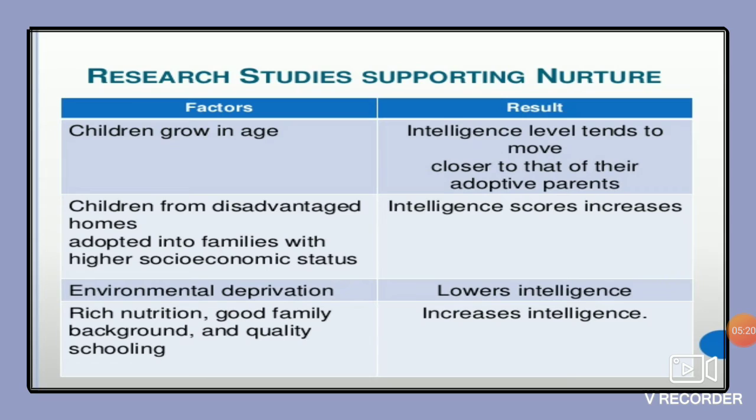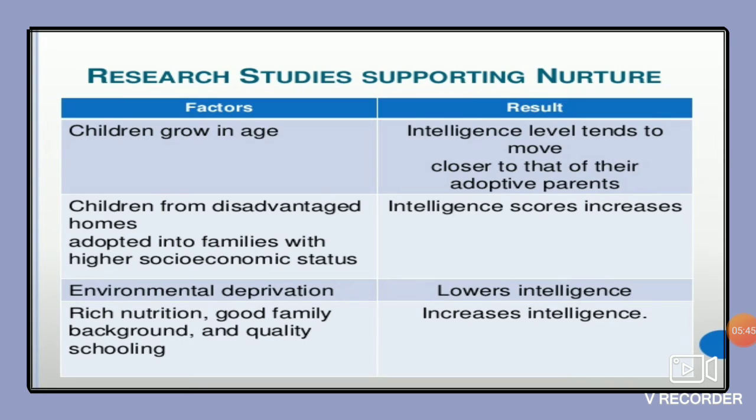Next, environmental deprivation. I will not say that children who are poor or who do not get many opportunities are not intelligent, but environmental deprivation means how their environment is. Obviously, it affects their way of thinking, way of perceiving, and hence they have lowered intelligence.